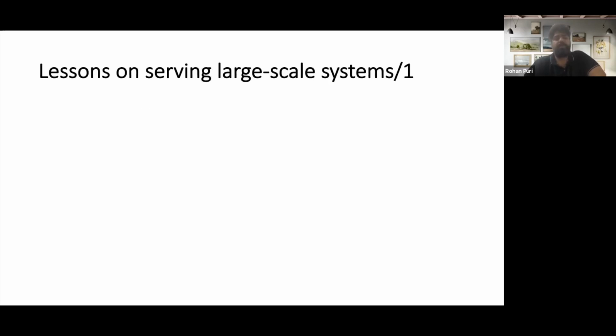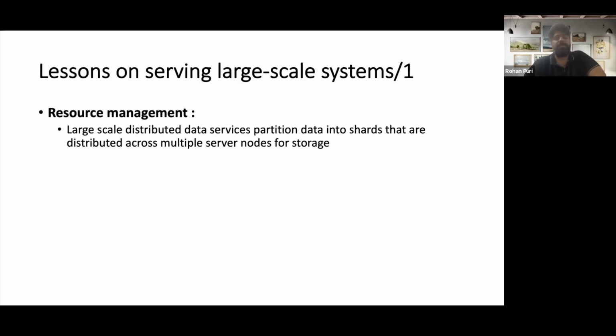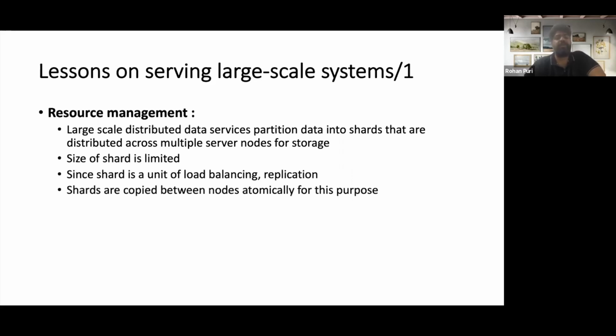So moving on to what lessons they have learned from serving large-scale systems. The main discussion was around resource management. They say that generally large-scale distributed services tend to partition data into shards, and these are distributed over multiple server nodes. The size of a shard is limited, since a shard is a unit of load balancing and replication.